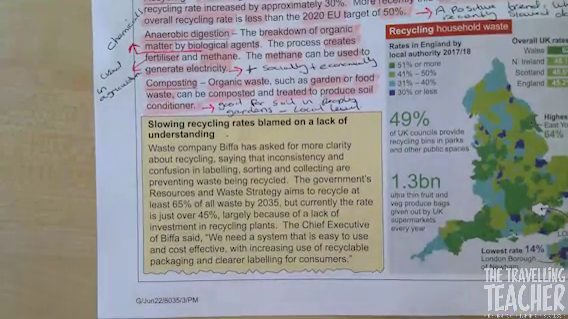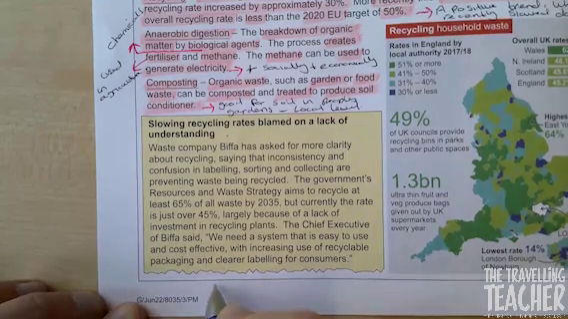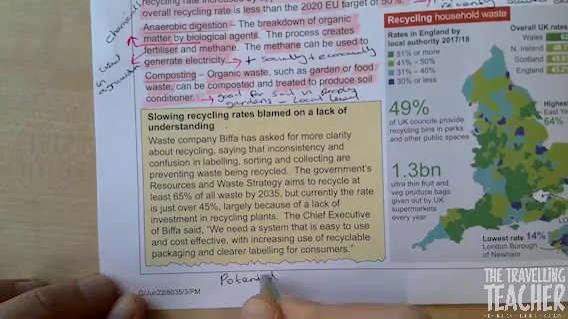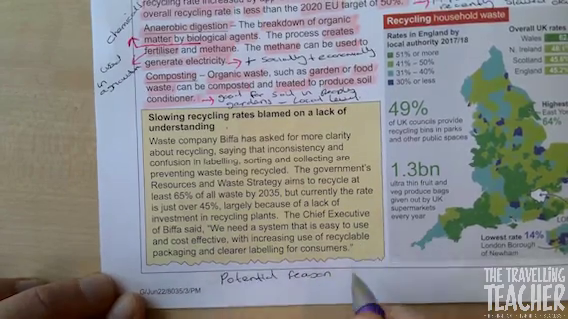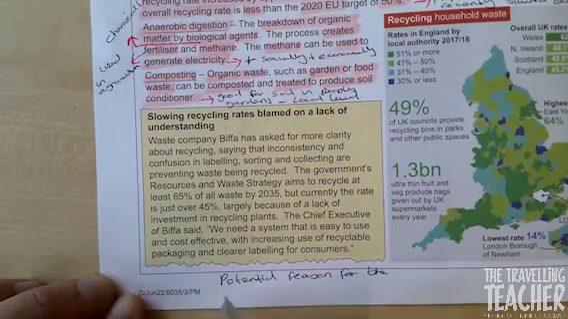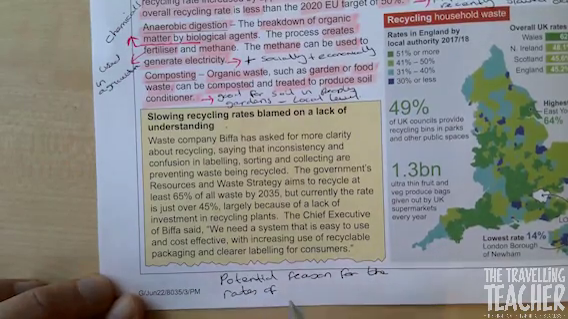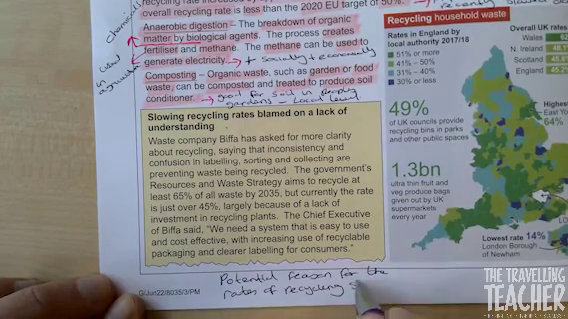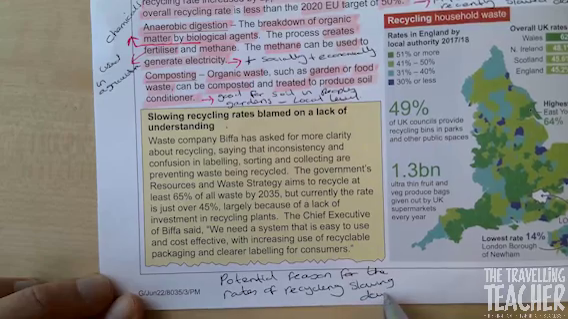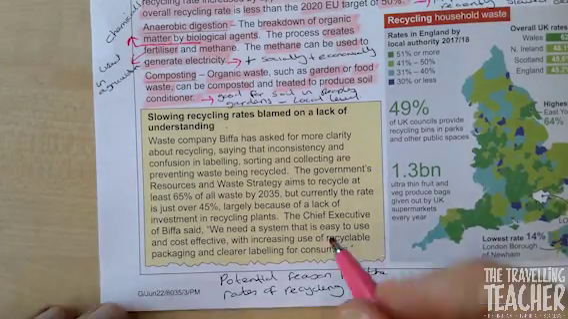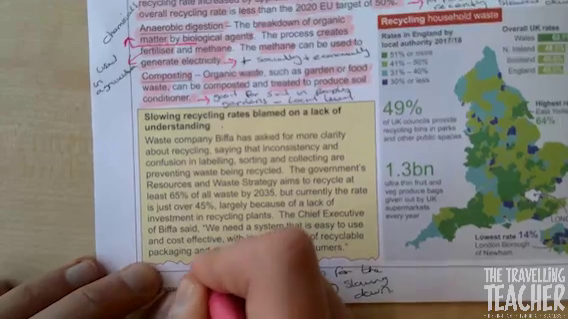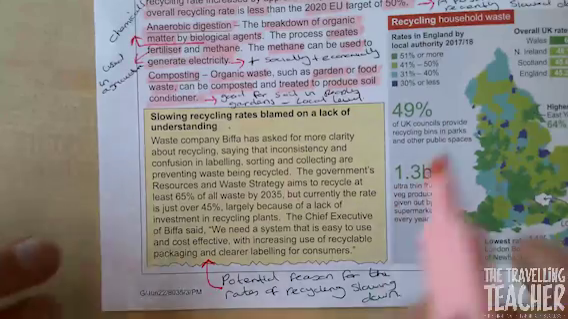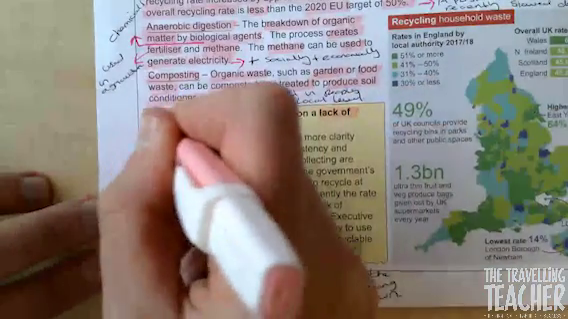Right, underneath that, let's write down, I'm going to write at the bottom here, this is a potential reason for the rates of recycling slowing down. So this is a potential reason for the rates of recycling slowing down. Lack of understanding. So let's just highlight those words there, because that pretty much sums it up. A lack of understanding.